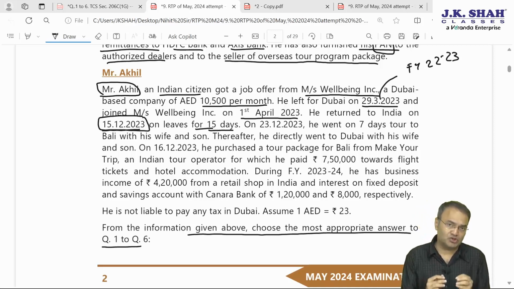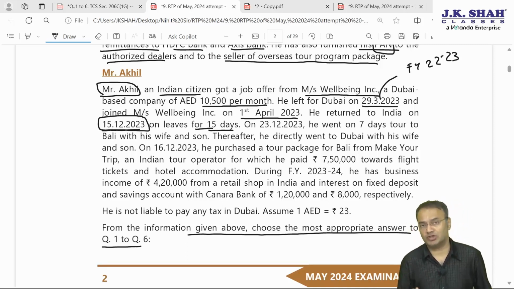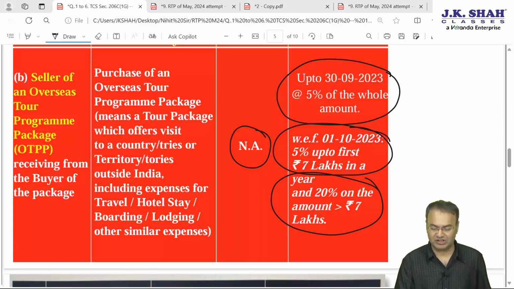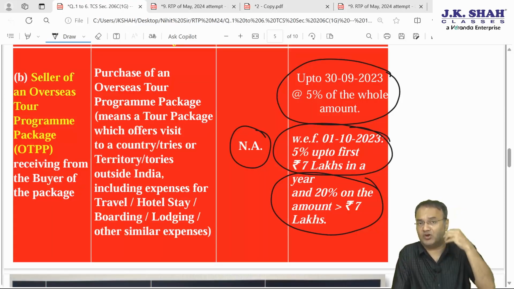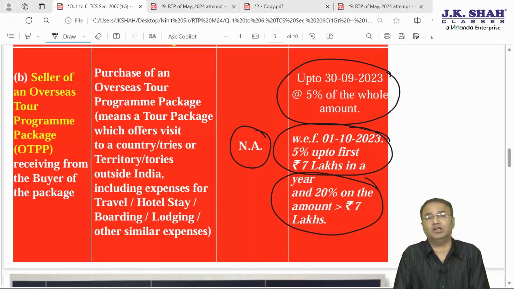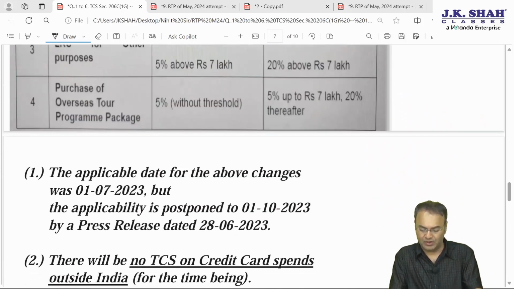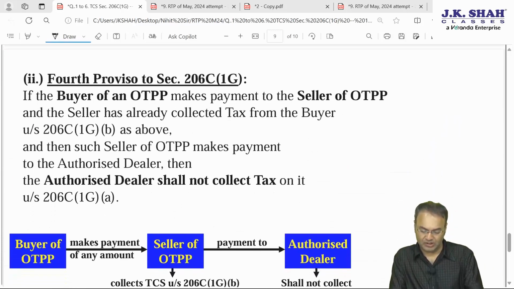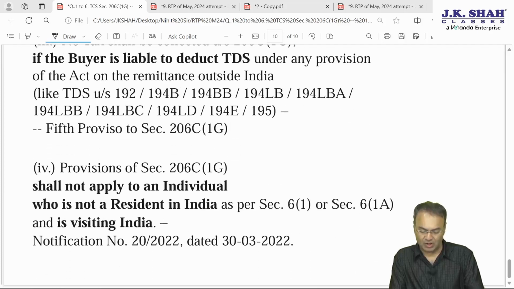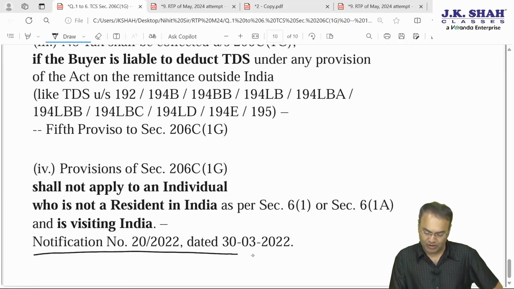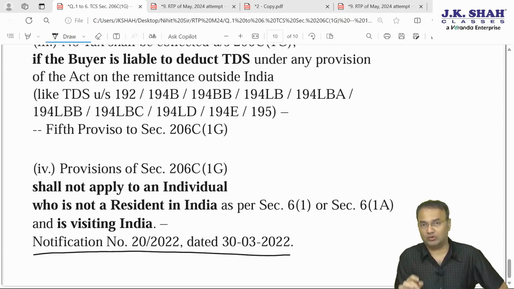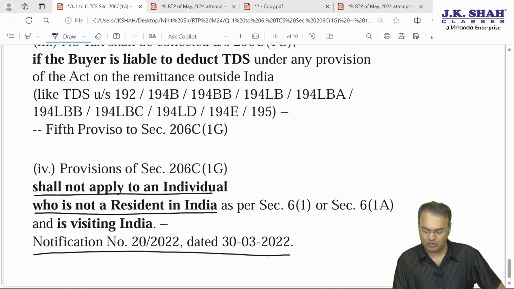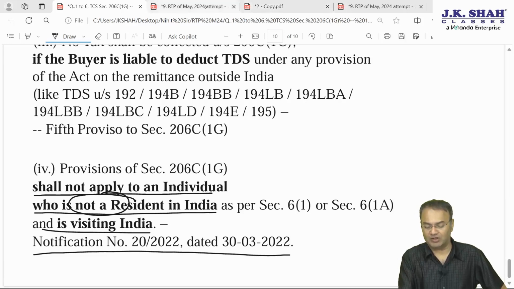Answer yes. As per CBDT circular, the provisions of TCS under section 206C(1G) on purchase of foreign currency are not applicable if the buyer is a non-resident. Notification number so and so dated 30th March 22. I had told you in the class that many people are not aware of it. The provision shall not apply to an individual who is not a resident in India and is visiting India. So we'll first have to find out his residential status.